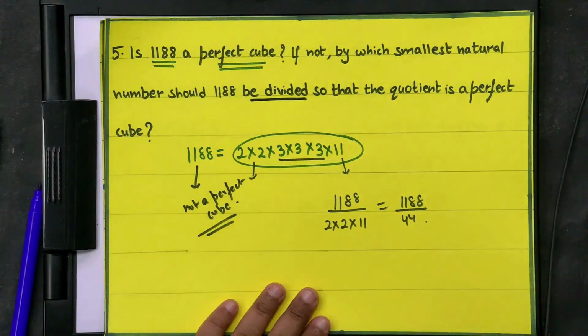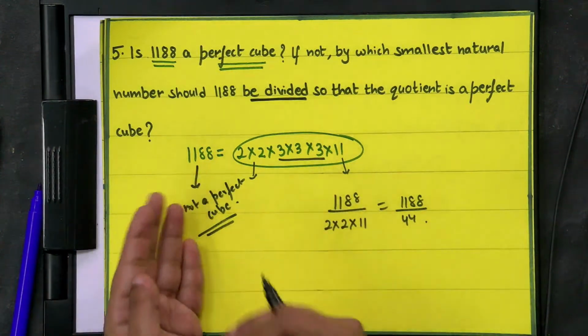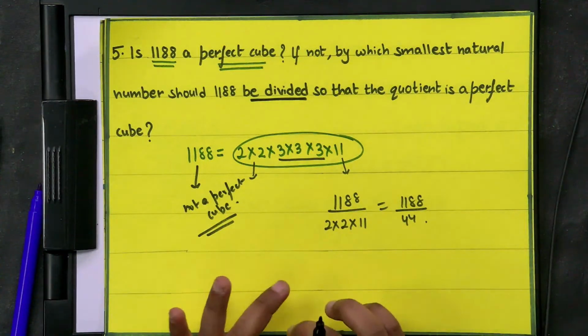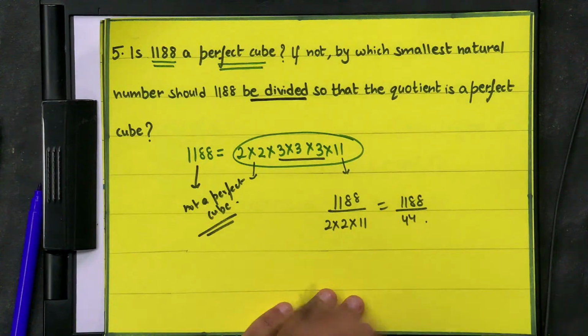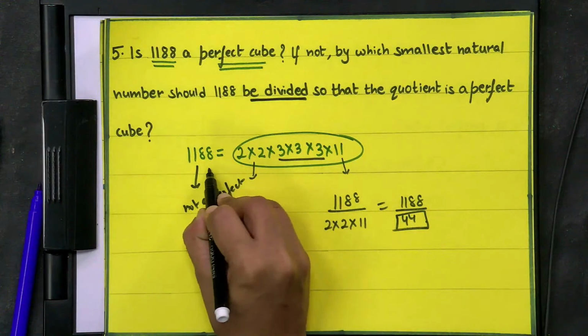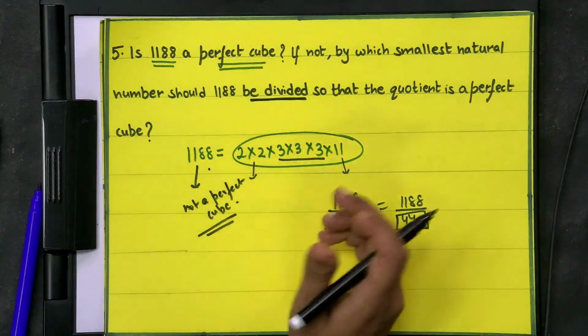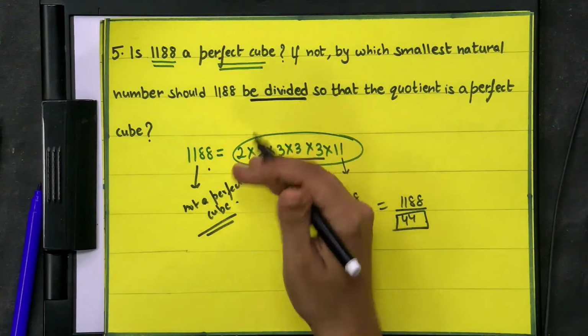Then in the prime factorization, neither 2 nor 11 will appear. So we can say that the smallest natural number by which this should be divided to make a perfect cube is 44. If I divide this number by 44, what will it become? A perfect cube. Similarly, if it had asked by which number we should multiply, by what should we multiply?